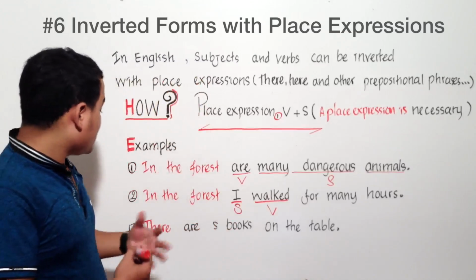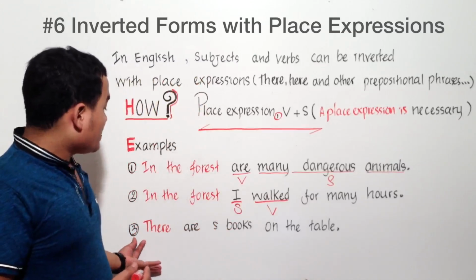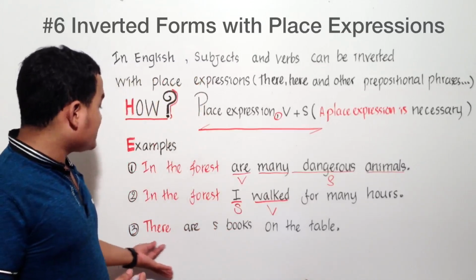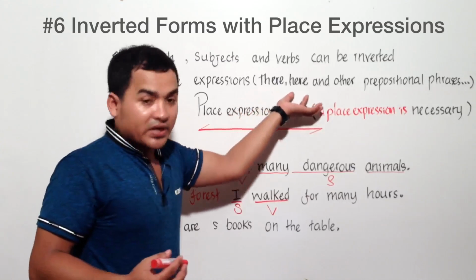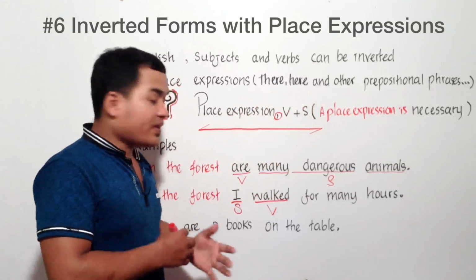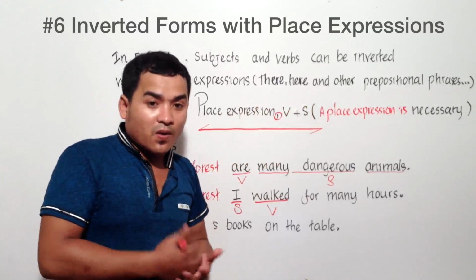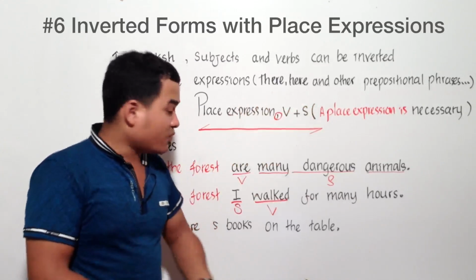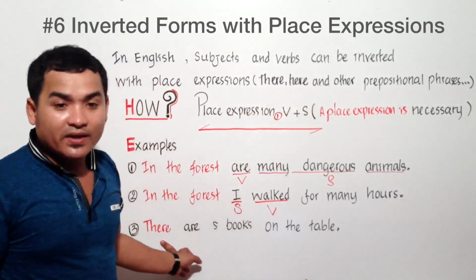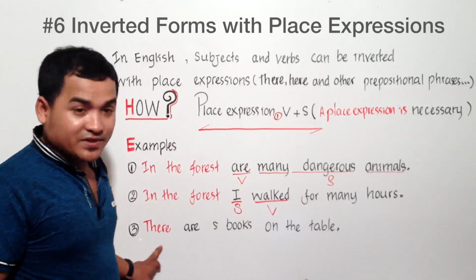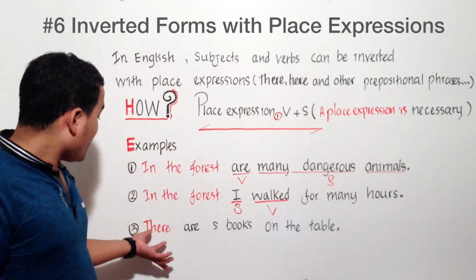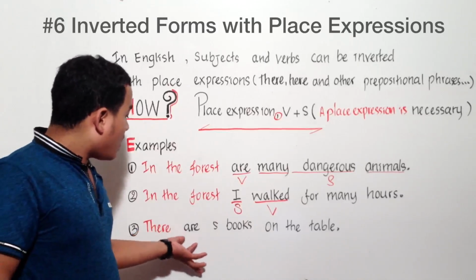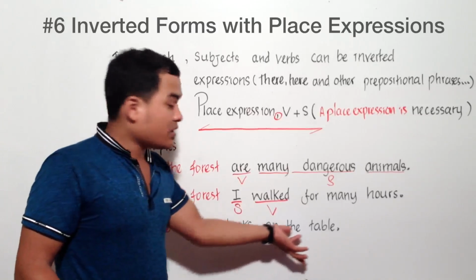Okay, and what about the third one? Here we do not consider whether it is important or not, because of there and here, right? Please remember, for there and here, you always invert when you use there and here in front of the subject, like a sentence like this. Alright, so there are 5 books on the table.